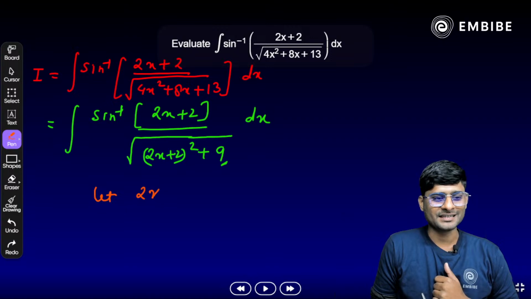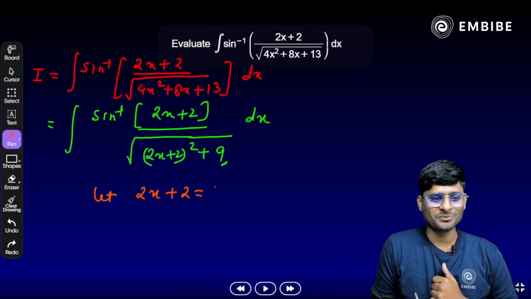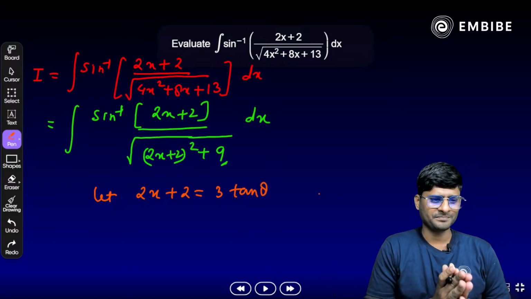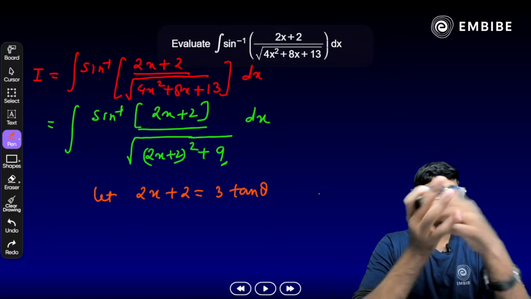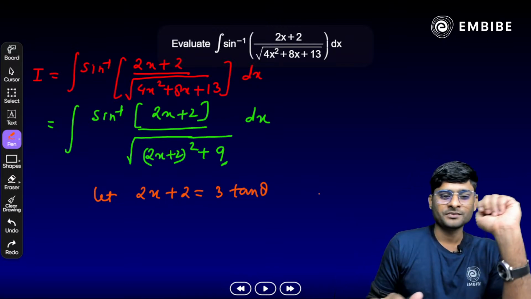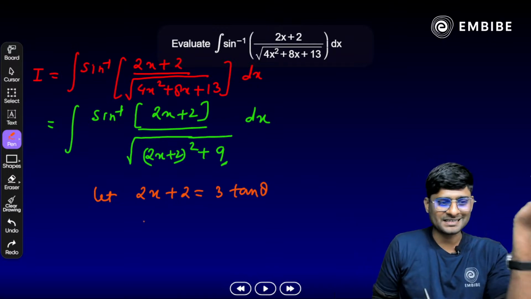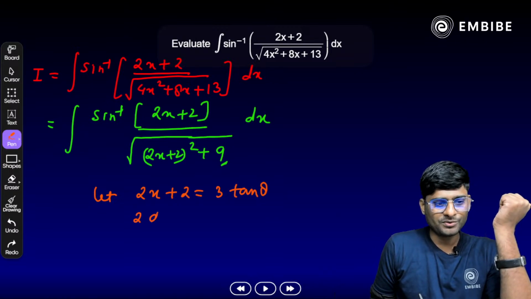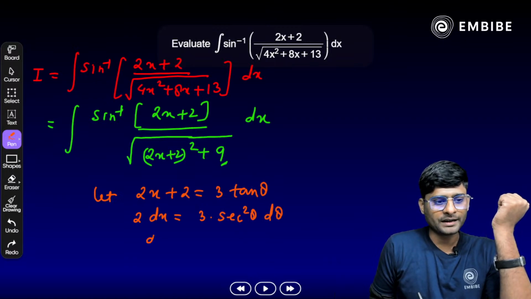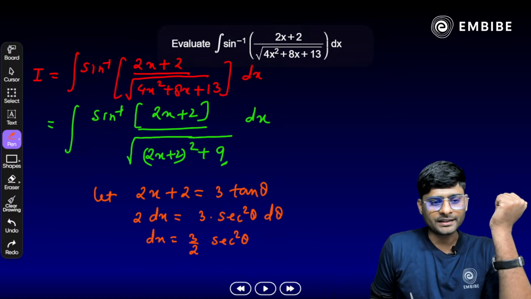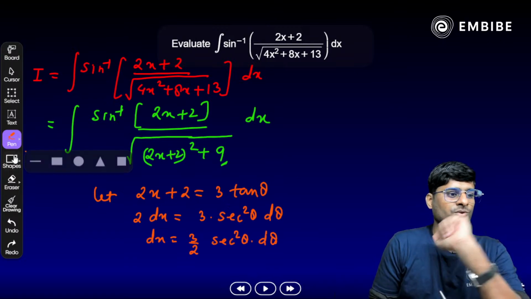That's why we call it a JEE question. 2x plus 2 is equal to what? We have to substitute 3 tan theta. Why 3 tan theta here? You will get it. Just hold on. So 2x plus 2 is equal to 3 tan theta here. Once we substitute, we need to do differentiation. So we get 2 dx is equal to 3 times sec square theta d theta, or dx is equal to 3 by 2 sec square theta d theta. So our question will become what?